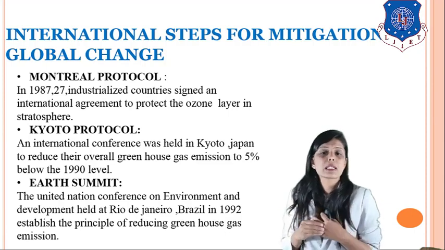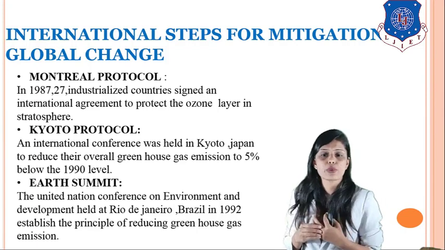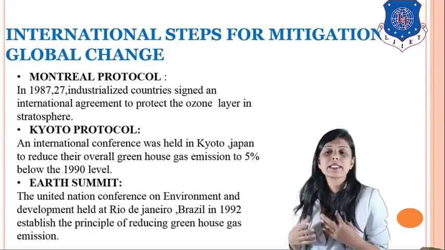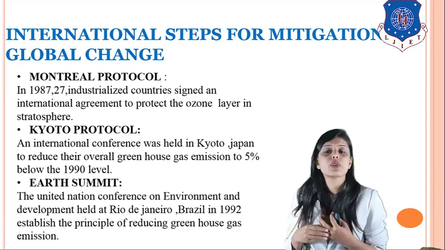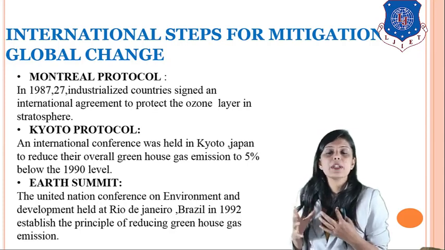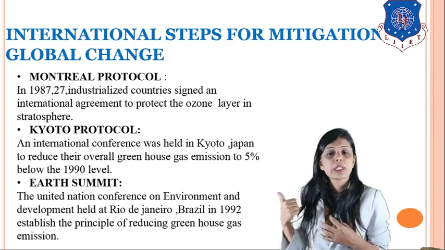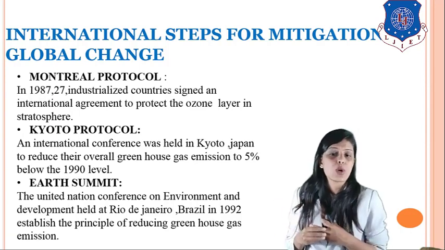As Kyoto is a city in Japan, the protocol is named the Kyoto Protocol. The third step is the Earth Summit. The United Nations Conference on Environment and Development, held at Rio de Janeiro, Brazil in 1992, established the principle of reducing greenhouse gas emission. So in the Earth Summit, principles were designed to reduce greenhouse gases.